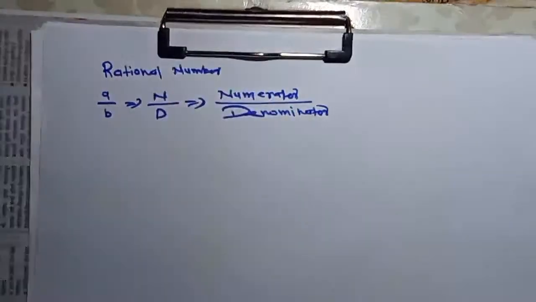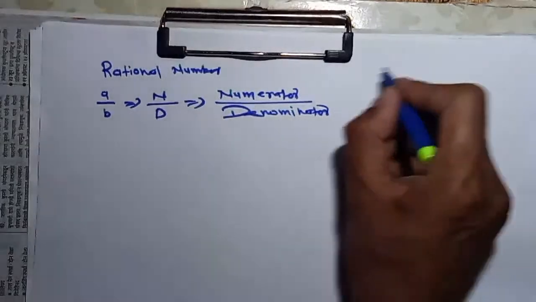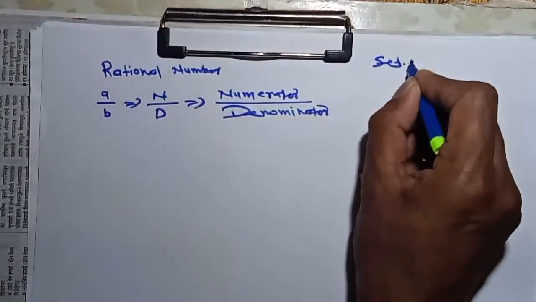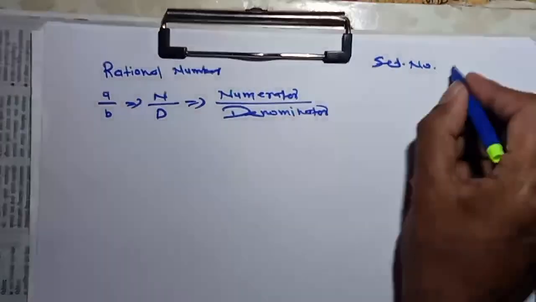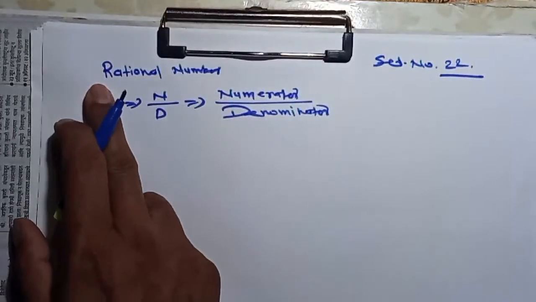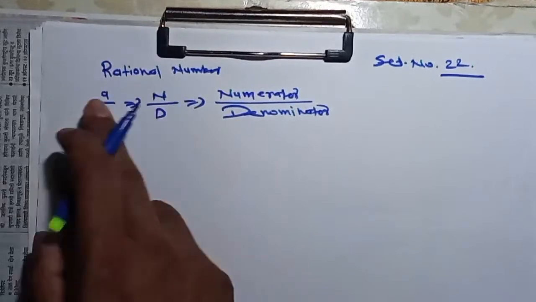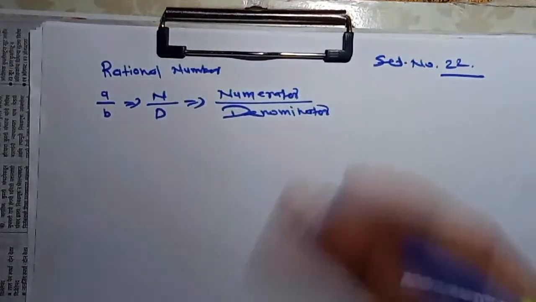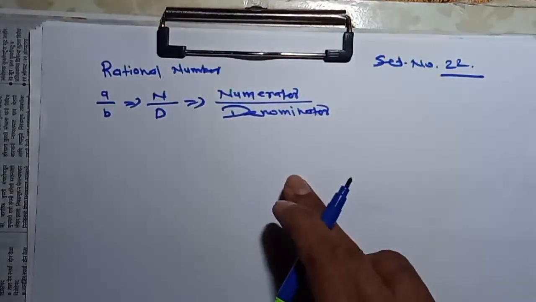In problem set 22, the name of the chapter is operations on rational numbers.